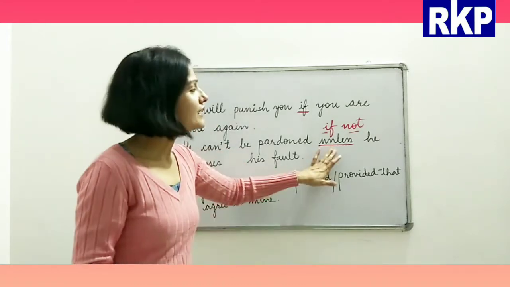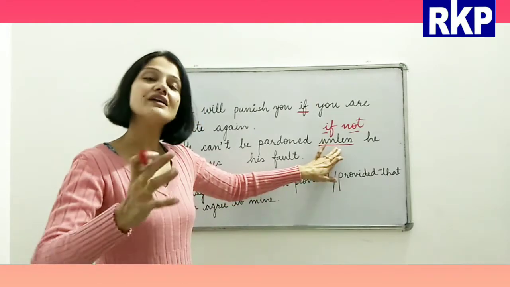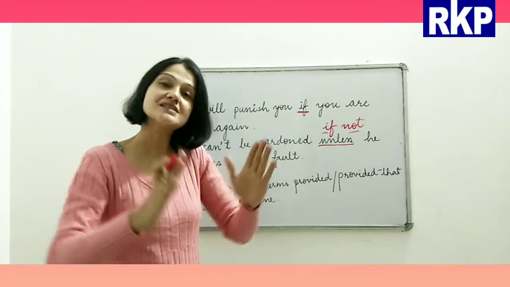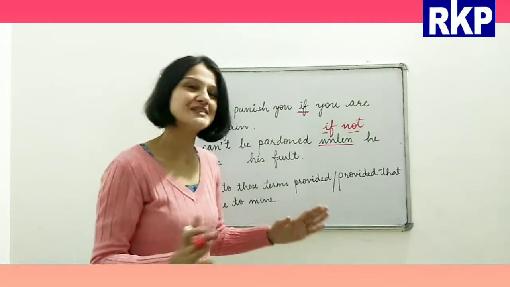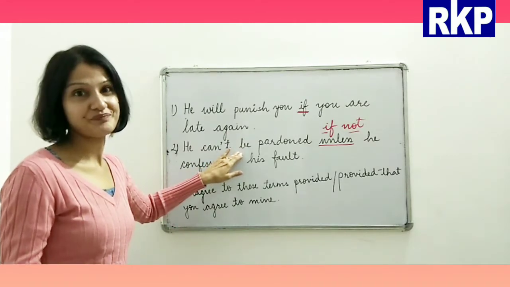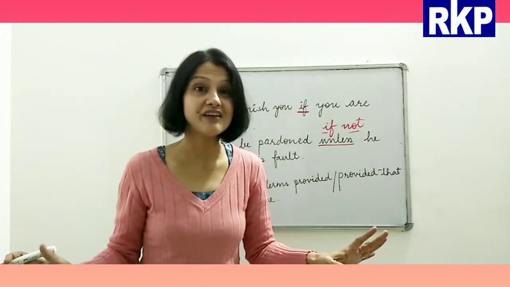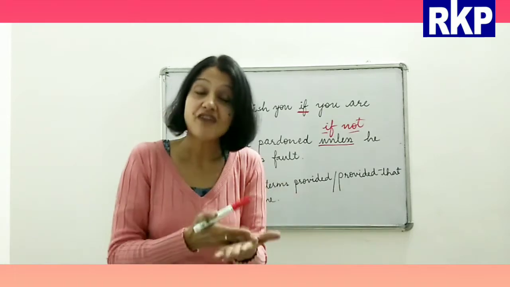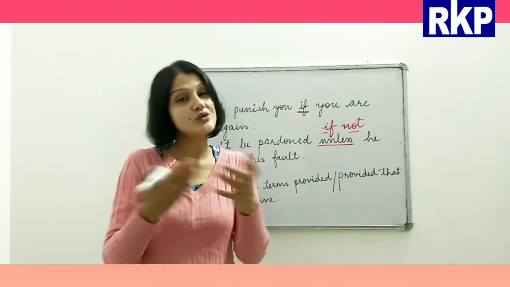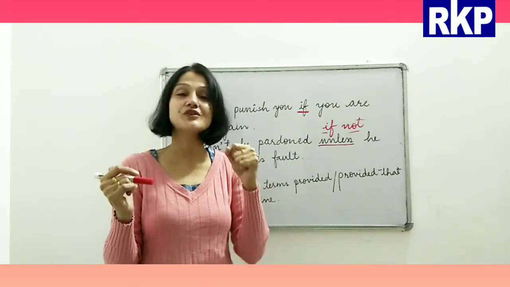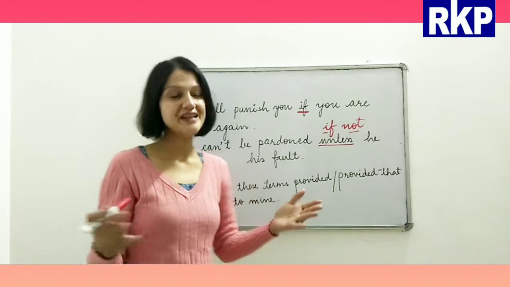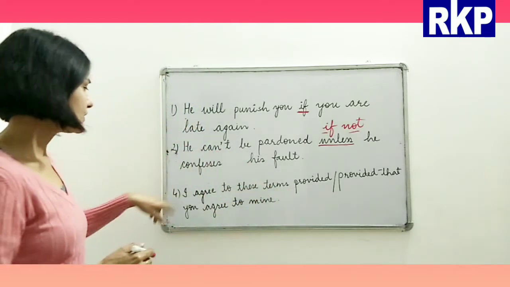So in unless, not is already included. Unless means if plus not. So here also, if we see, there is a condition, and he cannot be forgiven if he does not confess his fault, right beta?